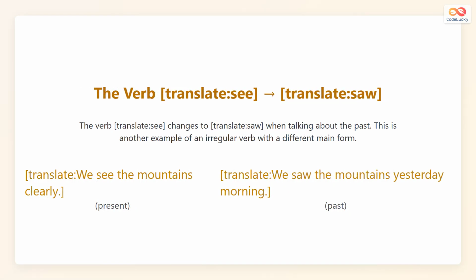The verb see means to notice something with your eyes. In the past tense form, see changes to saw. There is no ed ending here either. For example, we see the mountains clearly means it happens now or often. To talk about the past, we say we saw the mountains yesterday morning. The word saw is the correct past form of the verb see. Do not confuse this saw with the tool used for cutting wood. In this sentence, it only means the past of see.